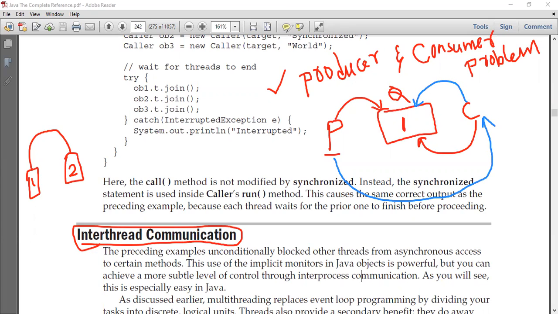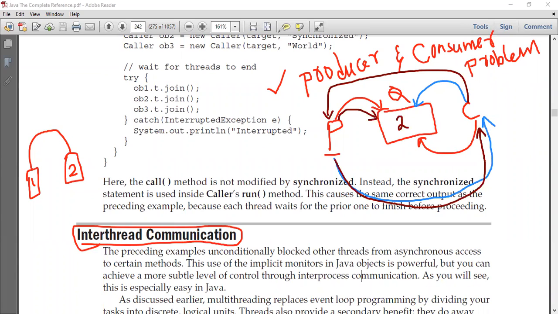Now it's very important. Let us assume the consumer has consumed the value. Once the consumer has consumed this value, it has to notify the producer that it has consumed the value. Once the producer knows that the consumer has consumed the value, the producer is going to produce the next value, that is the value called 2. Now once the producer produces the value 2, it should notify the consumer that it has produced a value.